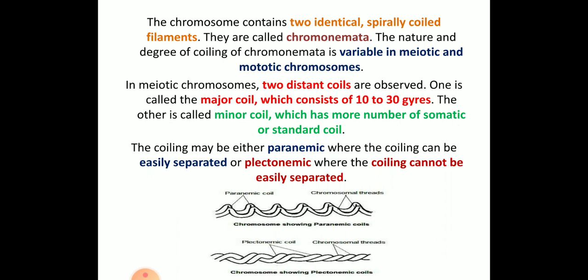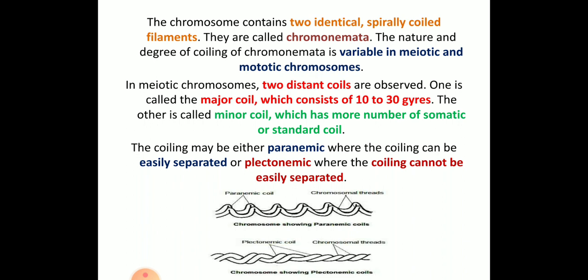In meiotic chromosomes, two distinct coils are observed: one is the major coil and the other is the minor coil. The major coil will have up to 10 to 30 gyres, whereas the minor coil has a lesser number, less than 3 or 4 gyres.